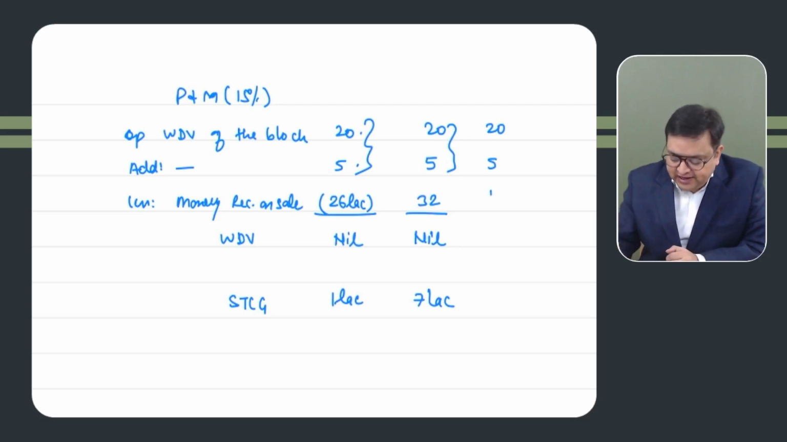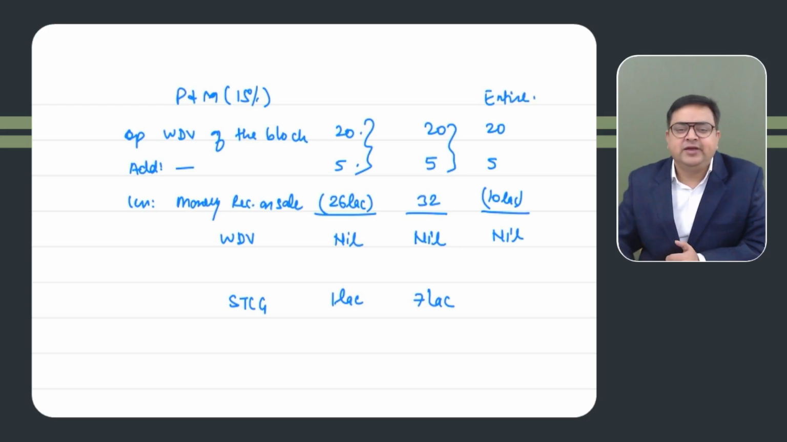Let's say we have sold it for 10 lakh rupees. Then in that case, can you charge depreciation? No. Why? The entire block is sold. Here the entire block is sold, so we cannot charge depreciation. In that case, there would be a short term capital loss. How much? 20 plus 5, 25 minus 10, it would be 15 lakh would be the short term capital loss.